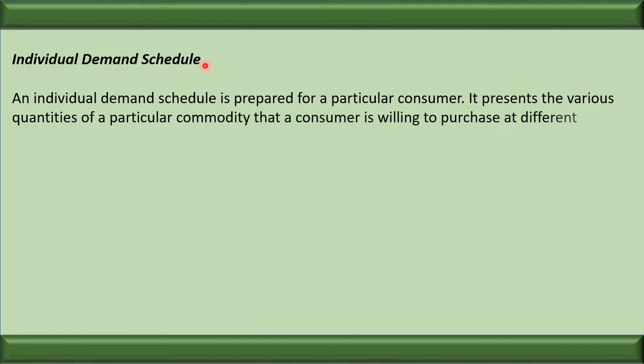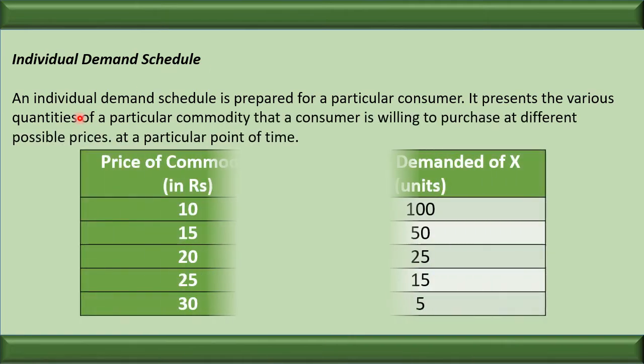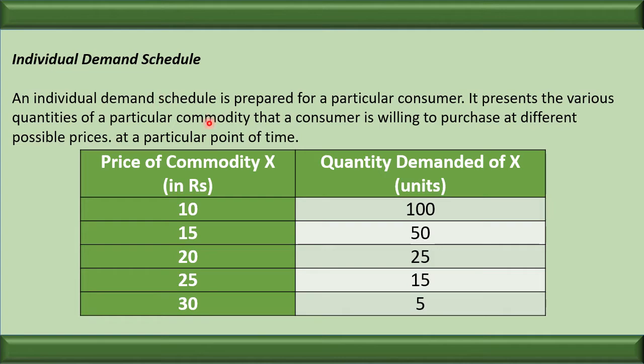Let us see the individual demand schedule: a tabular representation showing the different quantities of a commodity demanded by a consumer at different prices at a particular point of time. In the schedule, we can see different prices. Let us see what Mr. A is demanding. The price of the commodity is 10, 15, 20, 25, 30, that we can see over here. And the quantity demanded by Mr. A, the consumer, is 100, 50, 25, 15, 5.